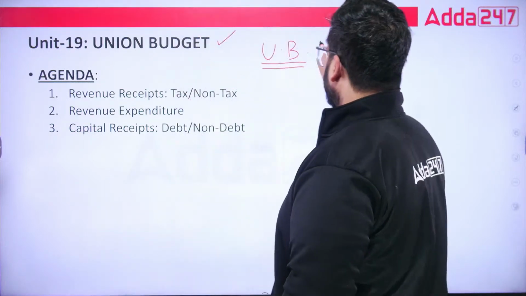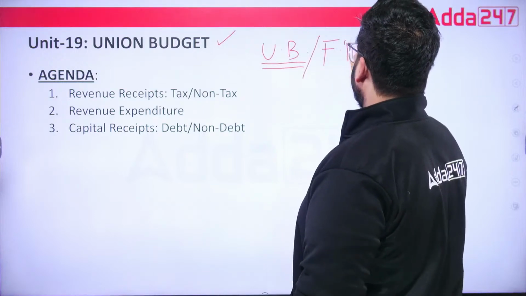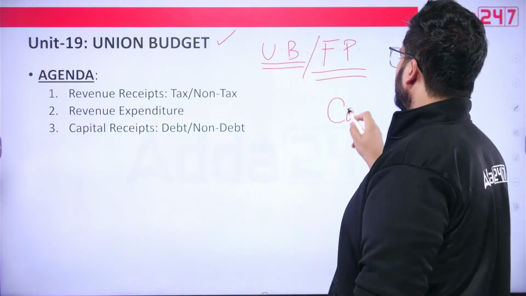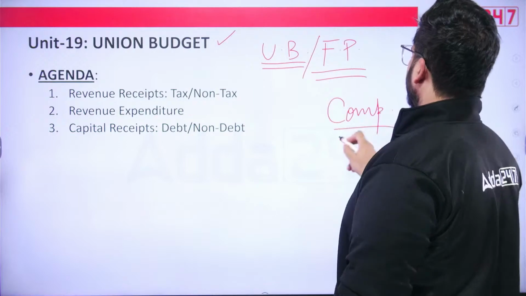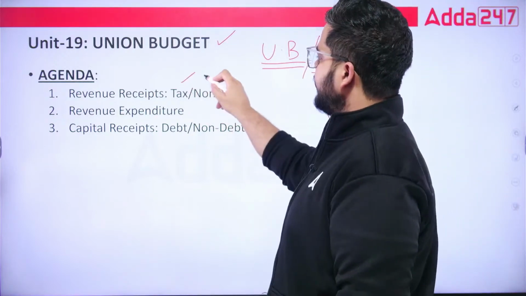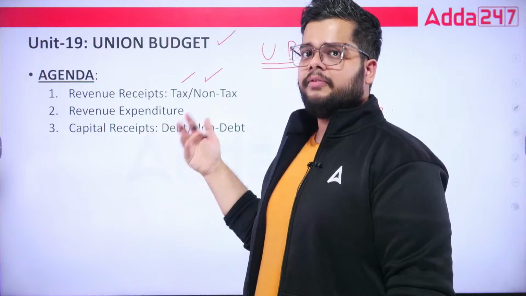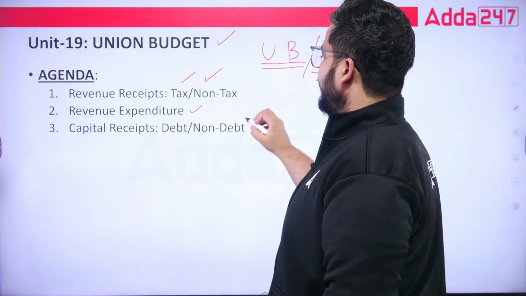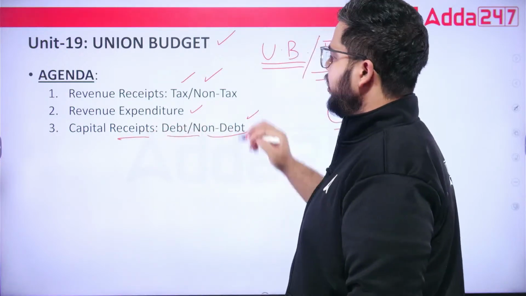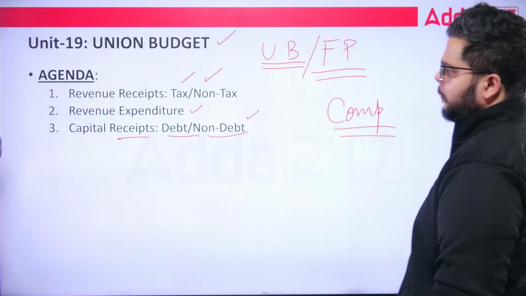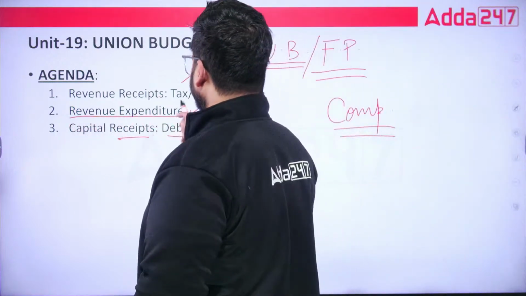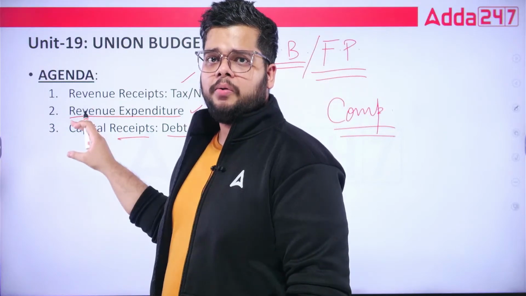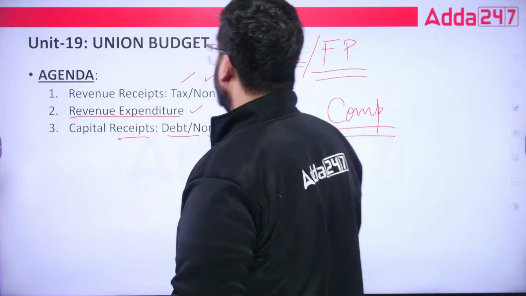Fine. So we will also be seeing what the fiscal policy is. Then we'll move on to the categorization or components of the budget, like revenue receipts, tax and non-tax. Two types of revenue receipts are there, we'll look into that. Plus what do we mean by revenue expenditure? Along with that, capital receipts, debt or non-debt, we will also look into. So revenue expenditure is what? It is the expenditure done using the account which has created certain revenue. We will see that also.